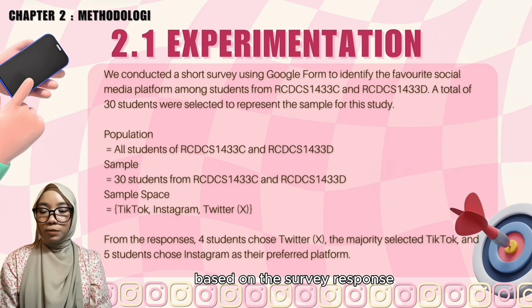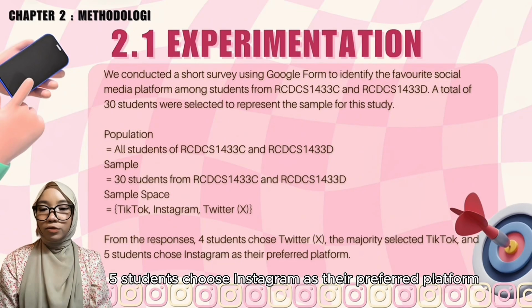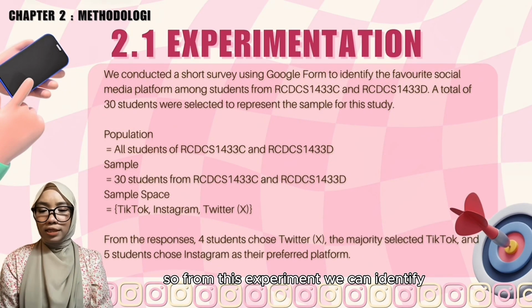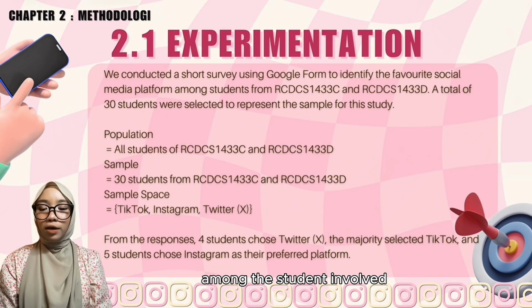Based on the survey response, 4 students choose Twitter. The majority of the respondents select TikTok. Meanwhile, 5 students choose Instagram as their preferred platform. So, from this experiment, we can identify which platform is the most preferred among the students involved.